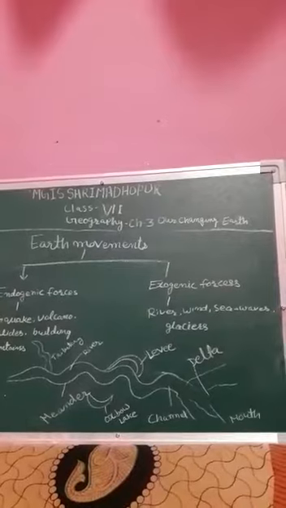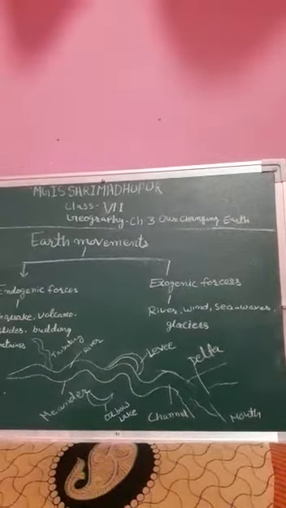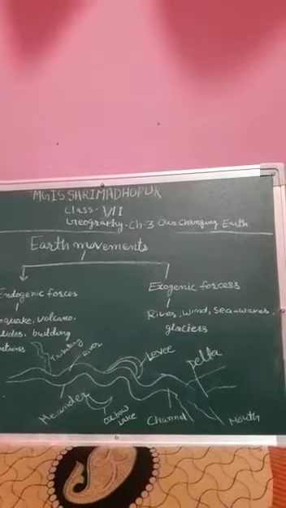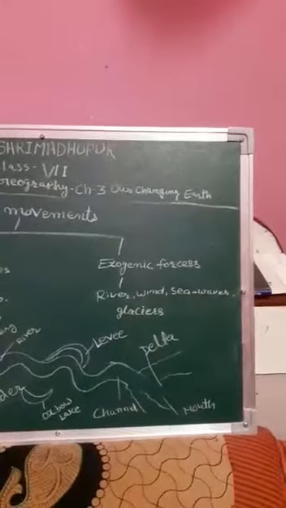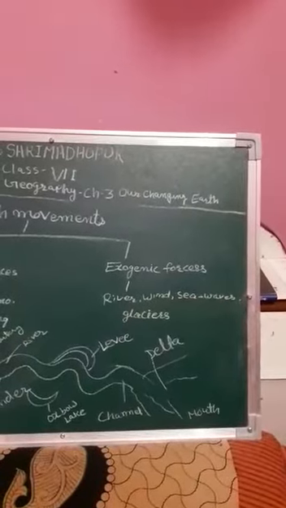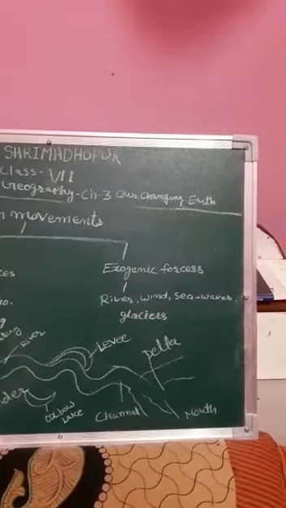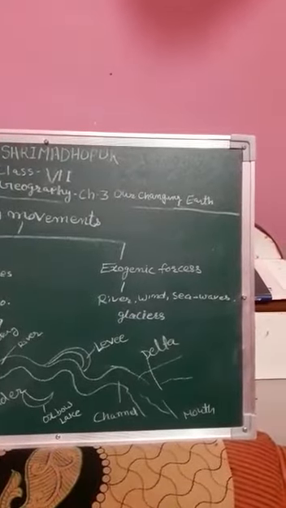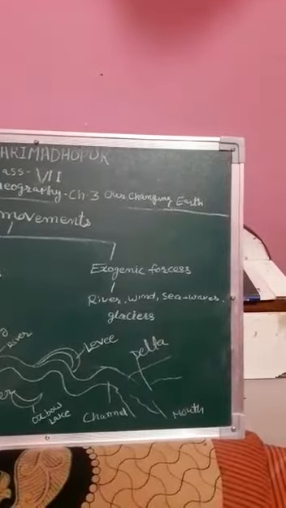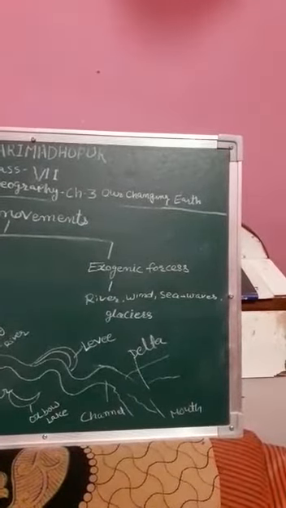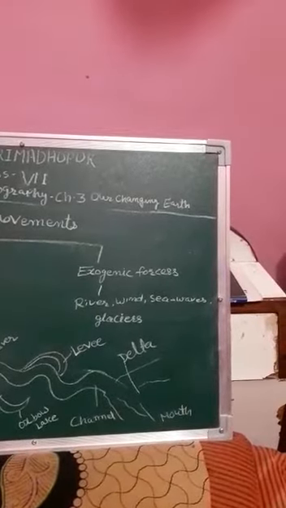The action of the exogenic forces results in wearing down the rocks, and hence they are considered land wearing forces. Exogenic force literally means exo, meaning outside, and genic, meaning origin. Major landforms by exogenic force: the landscape is being continuously worn away by two processes, weathering and erosion.